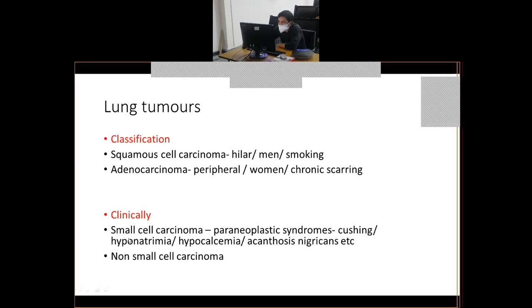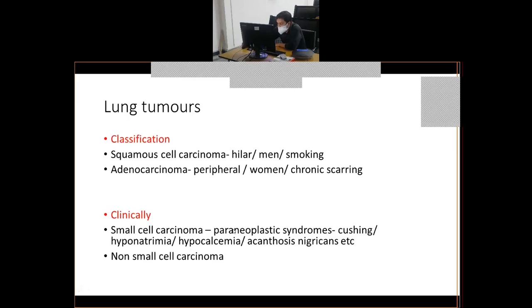Similarly, for small cell carcinoma, these squamous and adeno are non-small cell carcinoma, but small cell carcinoma is again an entity of its own. So a question may come, a 60-year-old male or female came with a history of chest pain, chronic cough and hemoptysis.